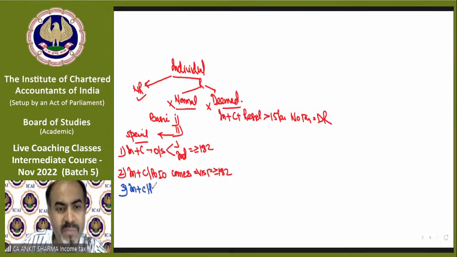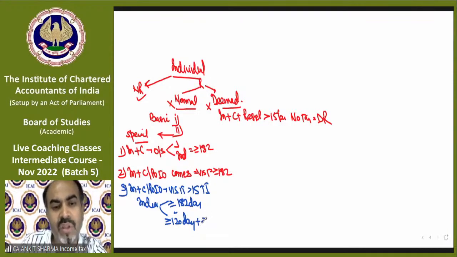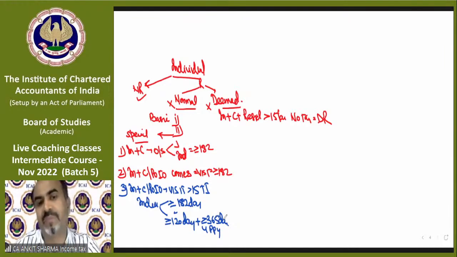If an individual citizen or PIO comes to visit India with more than 15 lakh total income from Indian sources, then he will be a resident if he stays 182 days or more in India, or 120 days or more in the previous year plus 365 days or more in the 4 preceding previous years. We have completed it till here.